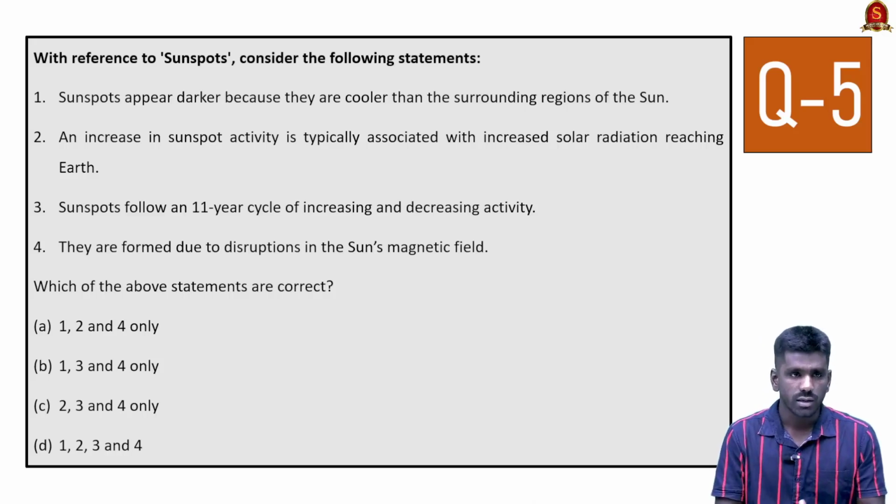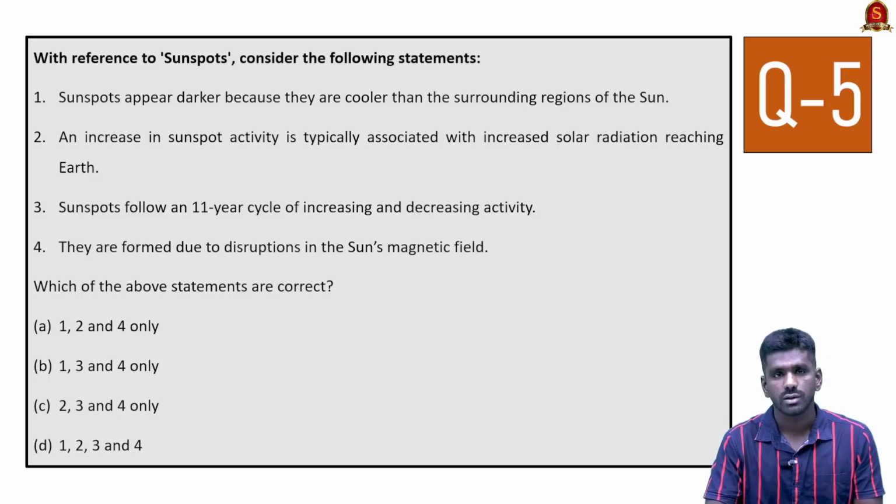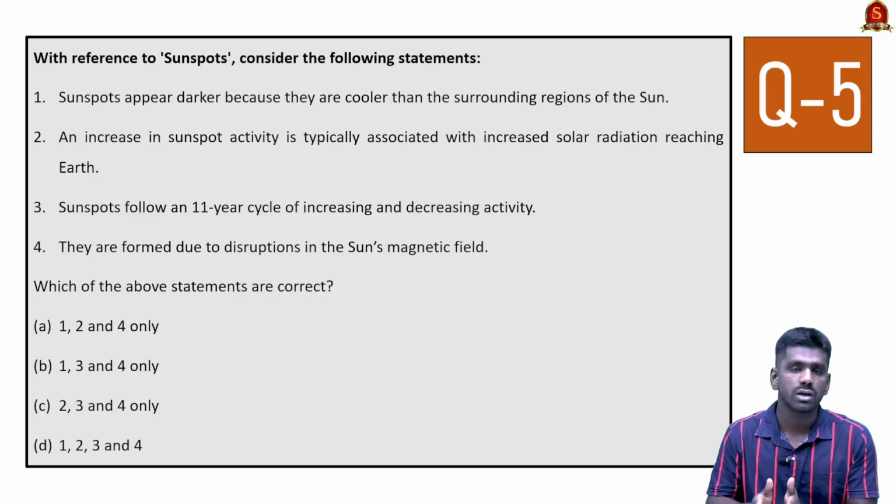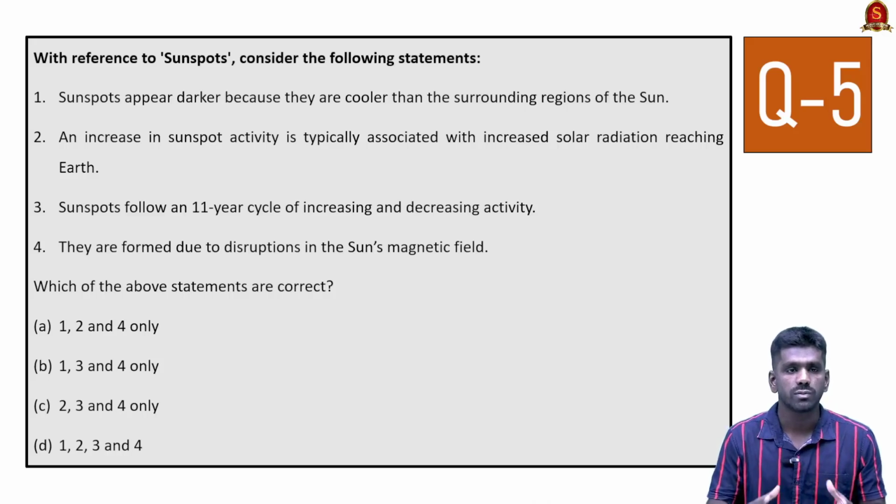Look at the second statement. An increase in sunspot activity is typically associated with increased solar radiation reaching the earth. So this statement is also correct. If there are more sunspots, then more solar radiation is emitted from the sun and reaches the earth. So sunspot activity is directly related to increased solar radiation. More sunspots means more solar activity.